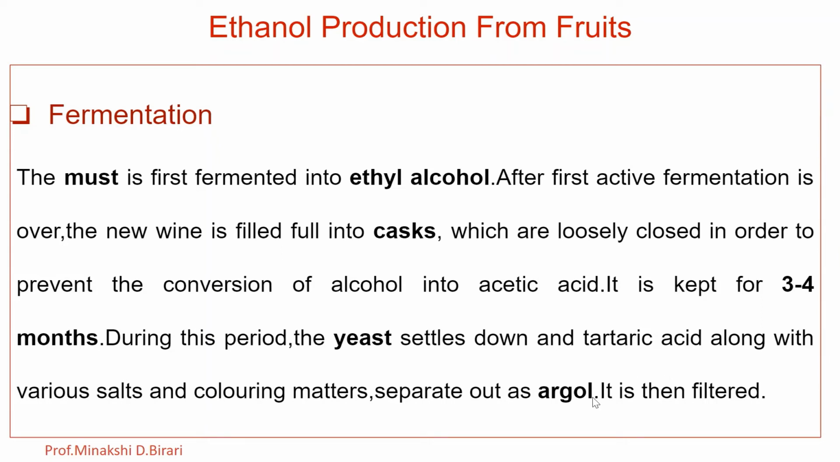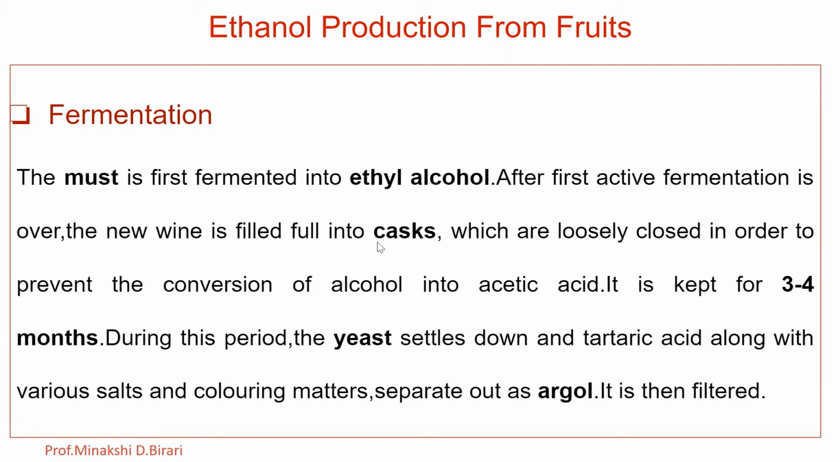Argol is a crude tartar which is produced as a byproduct in cask by the fermentation of wine grapes, and it is used as a mordant in dyeing, in the manufacture of tartaric acid, and also in fertilizers. The must is first fermented into ethyl alcohol. After the first active fermentation is over, the new wine is filled full into cask.